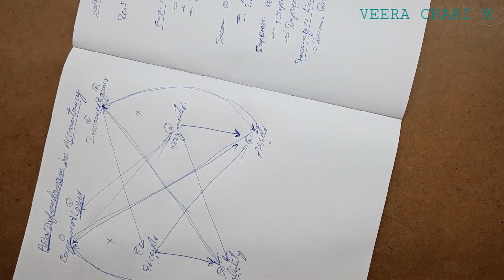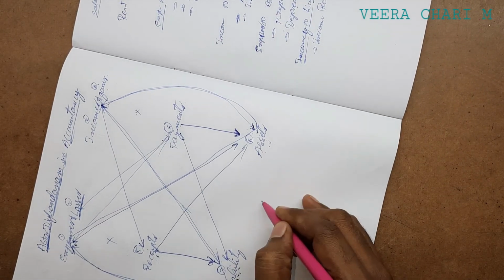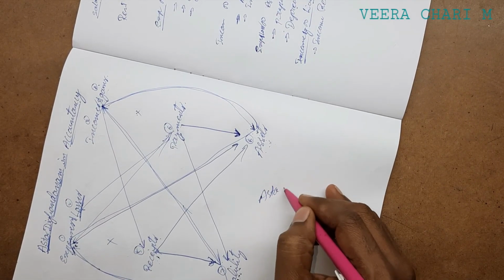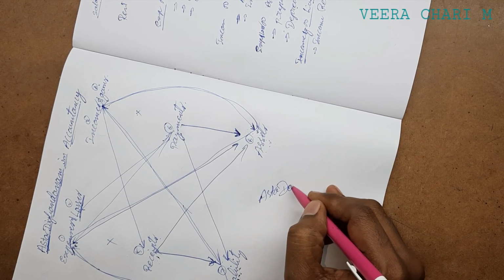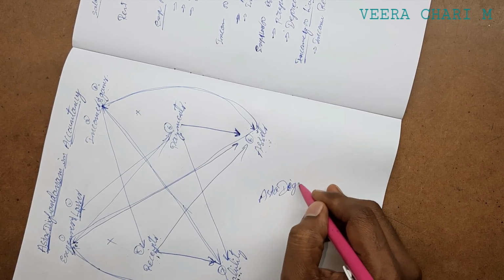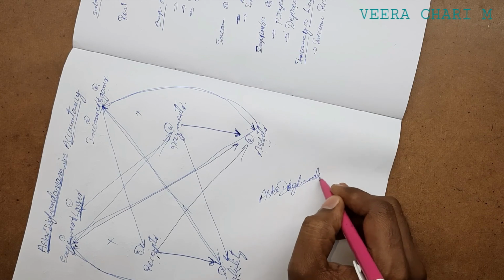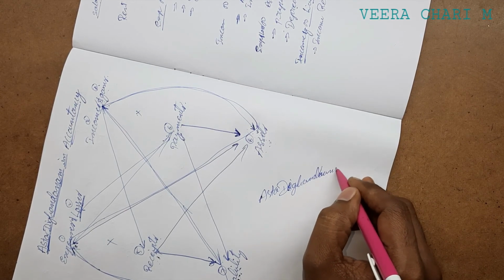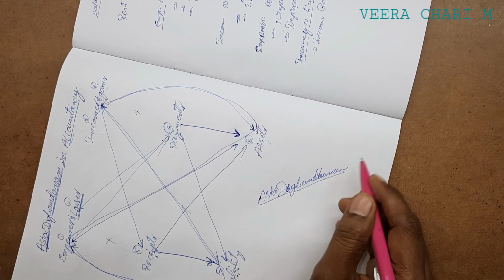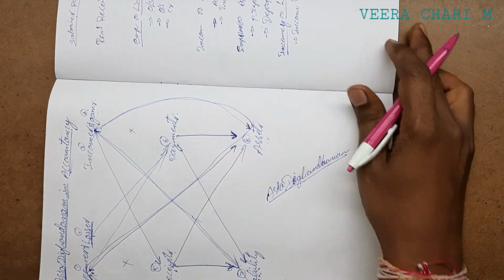That is the reason I named this concept Ashtadigbandhanam. So I have introduced a new concept in accountancy.